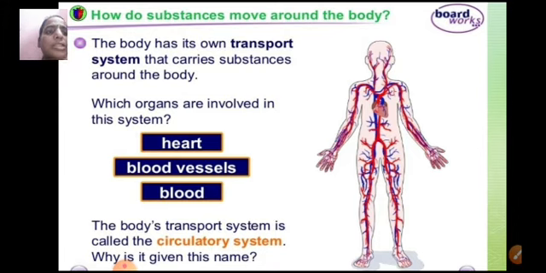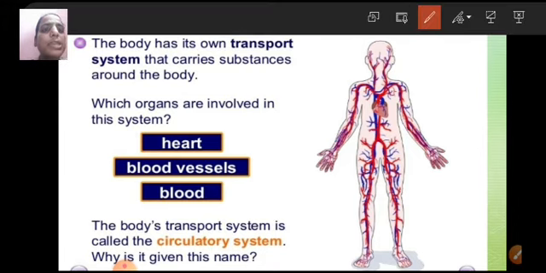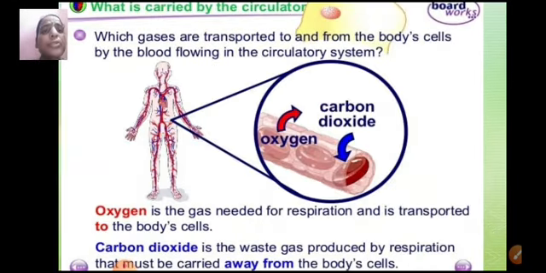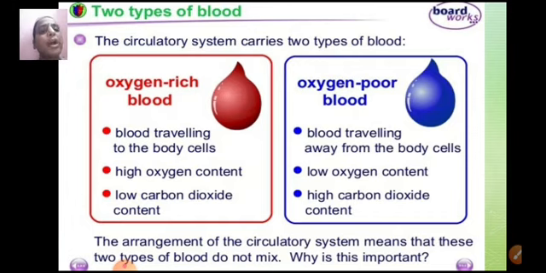Now, which are the organs that are involved here? The main organs are the heart, blood vessels and blood, and these different organs constitute our circulatory system. Which gases are transported to and from the body cells by the blood flowing in the circulatory system? Of course, we already know oxygen is the gas needed for respiration and carbon dioxide is the waste that has to be removed from our body.